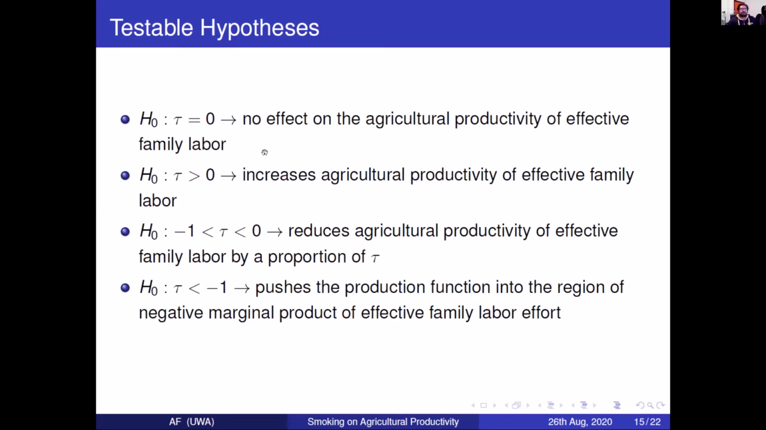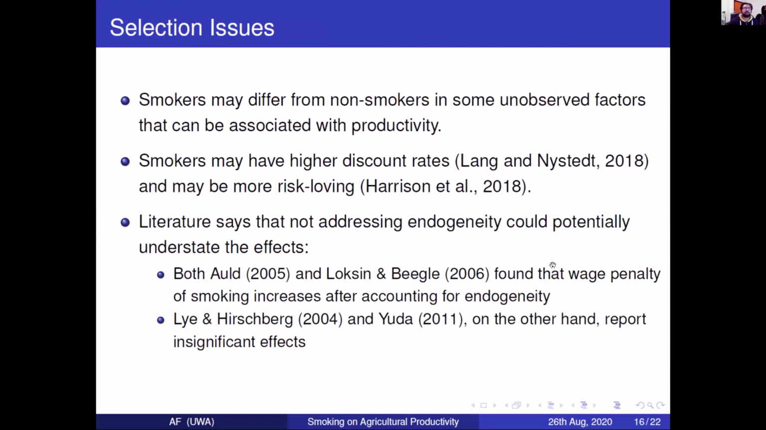So if tau is 0, there is no effect. If it's greater than 0, it increases agricultural productivity of effective family labor. If it's less than 0 but greater than -1, it reduces agricultural productivity. And if it's -1, it pushes the production function into the region of negative marginal product from effective family labor effort. So these are the testable hypotheses that we have.